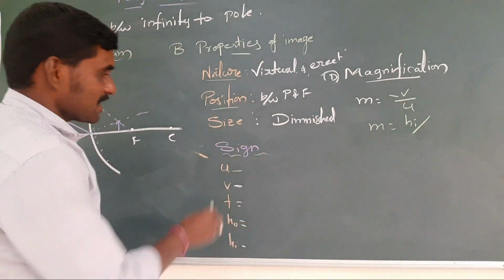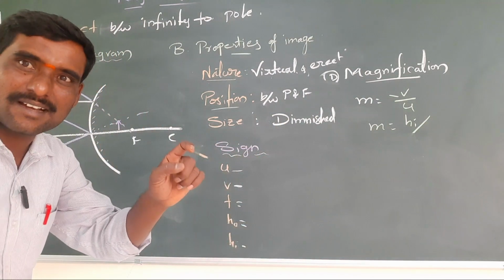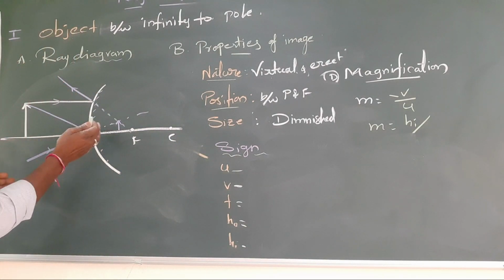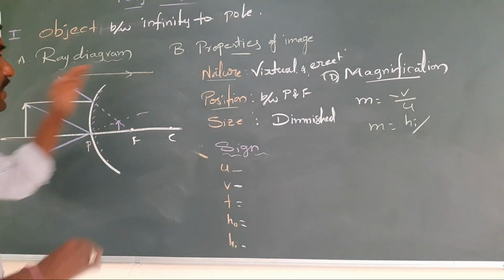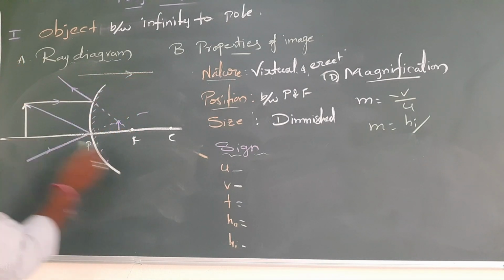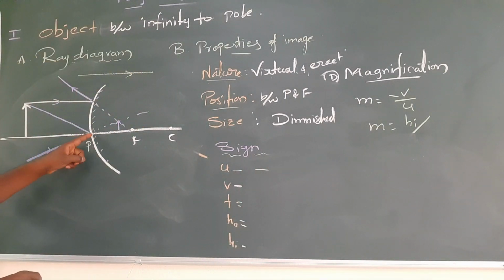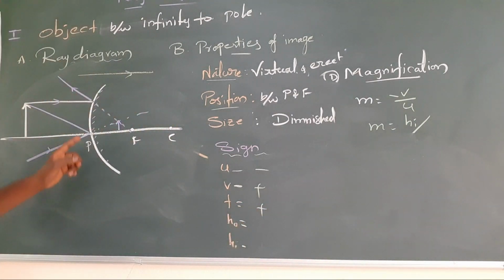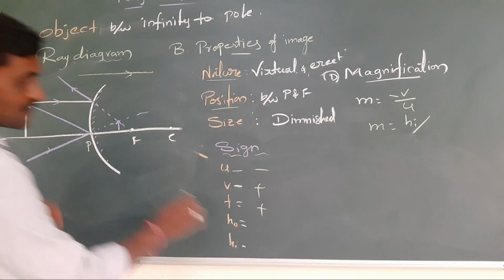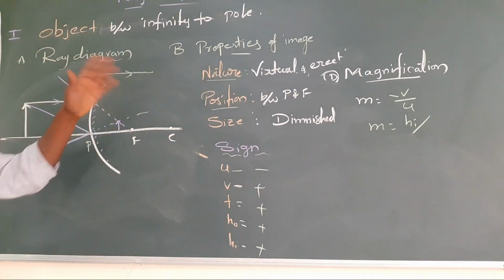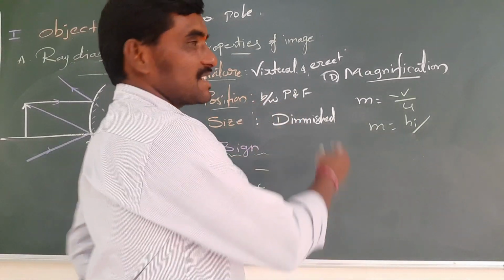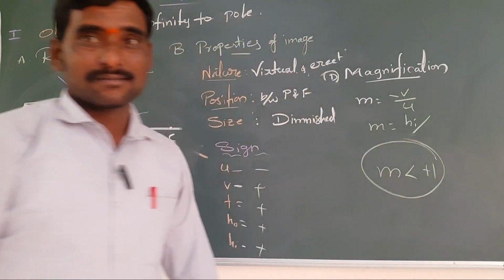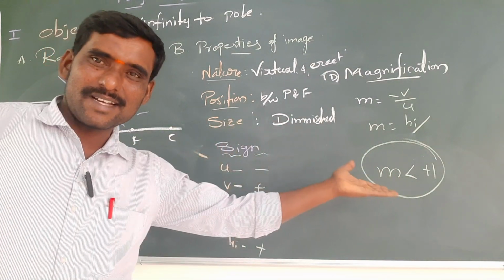Size is diminished. So sign convention, once again check with your knowledge. Object distance, this is the pole. The incident ray is going like this. For the object we have to go back, so that should be negative. Image same, positive. Focal length same, positive. And also object height positive, image height also positive. All are upright only. Magnification, if you see, small size image. M less than +1. Plus, virtual image. Less than 1, small size image.